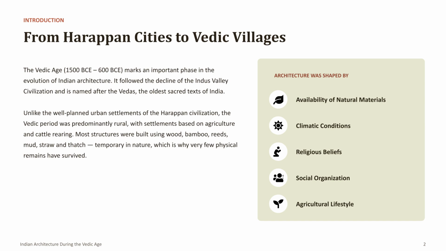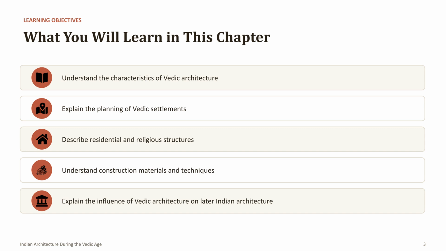Architecture during this period was influenced by natural resources, environmental conditions, religious beliefs, social organization, and the everyday needs of agricultural communities. By the end of this lecture, you should be able to identify the major characteristics of Vedic architecture and explain how settlements were planned.